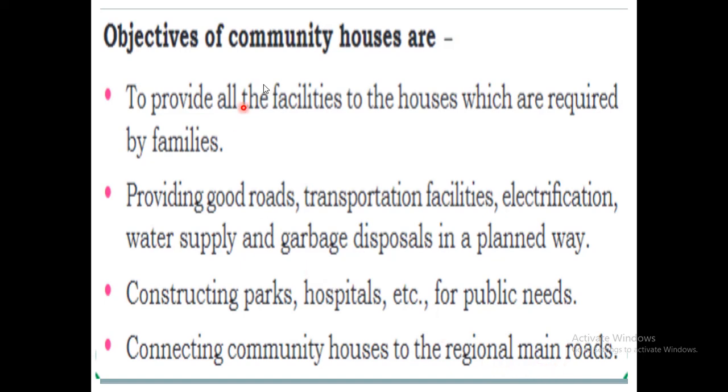Understood, children? These are some of the objectives of community houses. Once again I will repeat: to provide all the facilities required by families, good roads, transportation facilities, electricity, water supply, garbage disposal, then they will construct parks and hospitals, and connect community houses to the regional main roads.